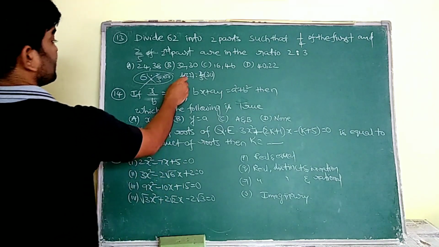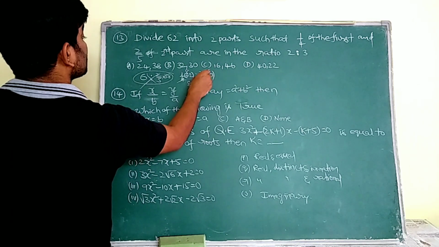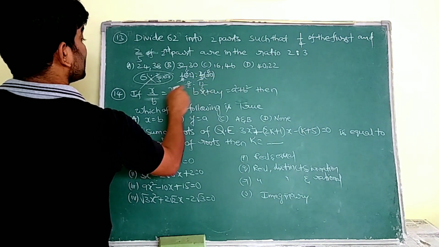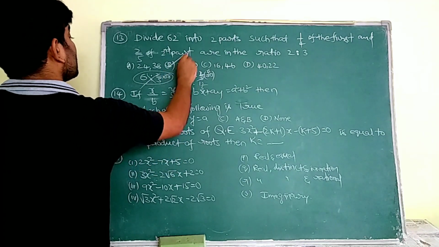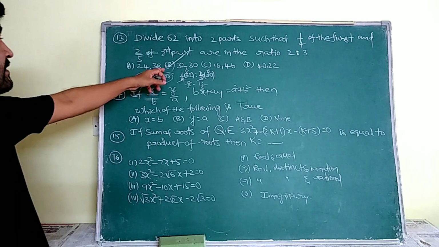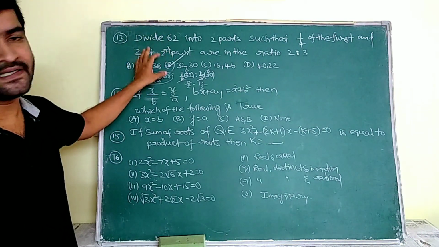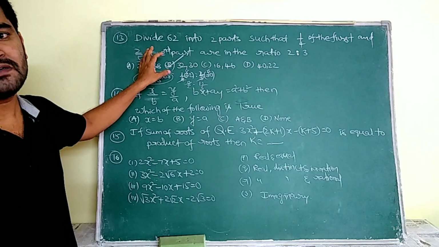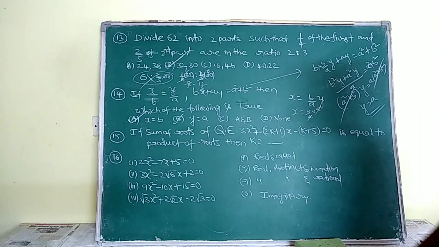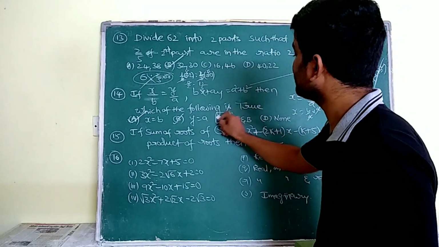Let us check it. That means 8 is to 12. 4 2s are 8, 4 3s are 12, so 2:3. So this pair is satisfying the given condition. So that's why the answer is this. If the question is asked for a bit, then going by option checking is also correct. So A, B, both A and B is our option.